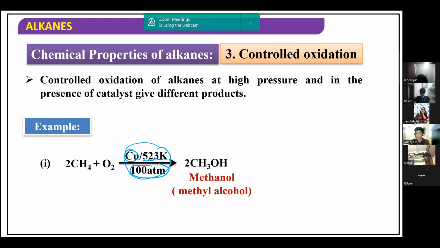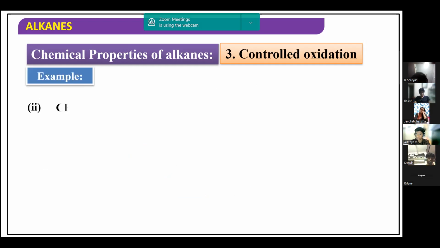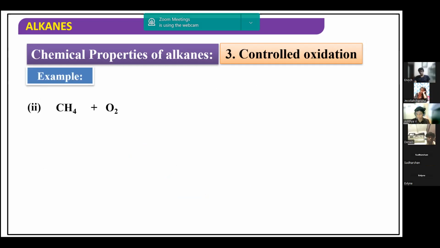So under these conditions we can control the oxidation. The desired product for us is alcohol. If I want to prepare methanol, I can use these conditions and get methanol as the product. But if I use the same reactants, CH4 and O2, methane and oxygen, but I don't want methanol, I can't use the same reaction. I have to use some other catalyst. Catalysts are specific in nature, so a particular catalyst can give different products.